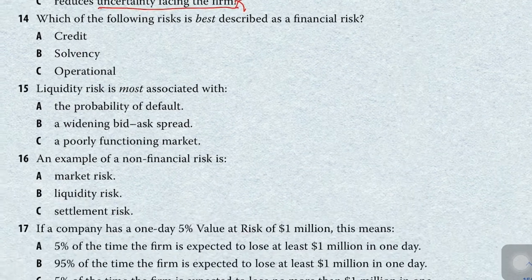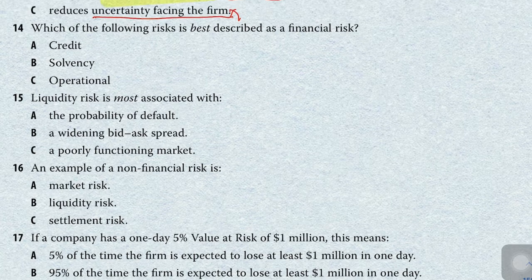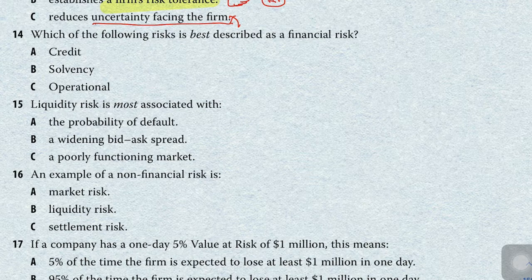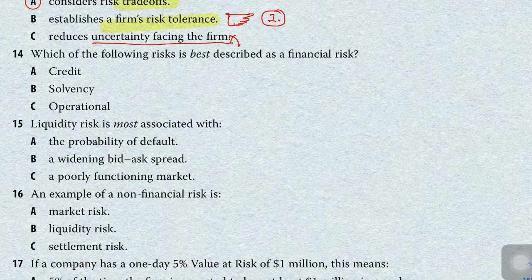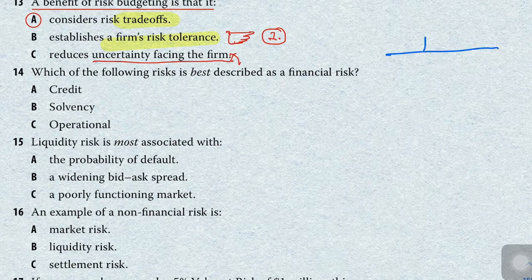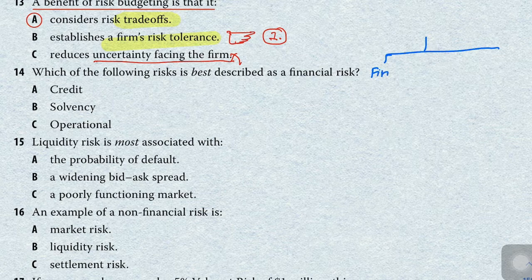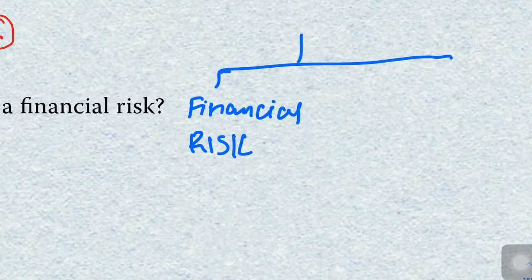Let's move to our next question, question number 14. Which of the following is best described as the financial risk? In our study material, the core readings, there are two types of risk that the institute describes. One is the financial risk and the other one is the non-financial risk.